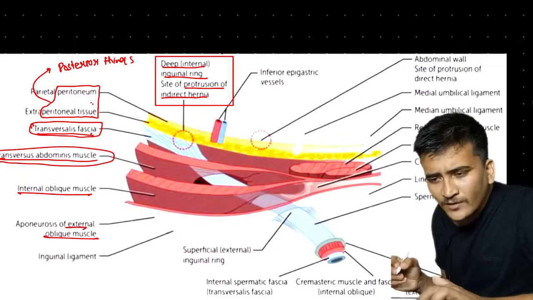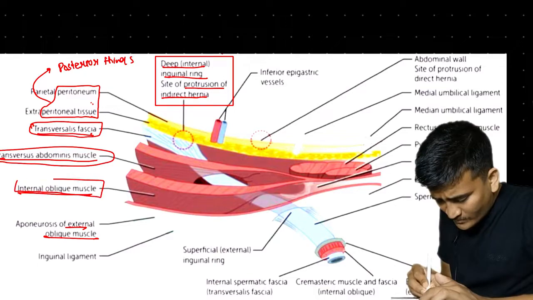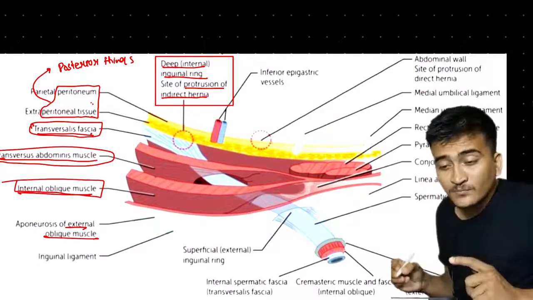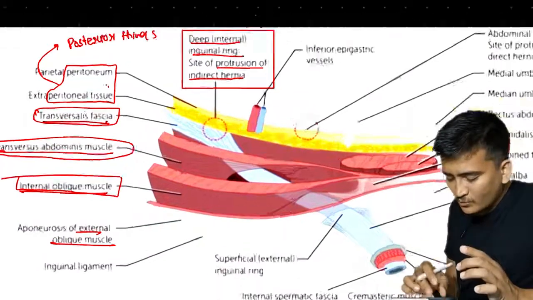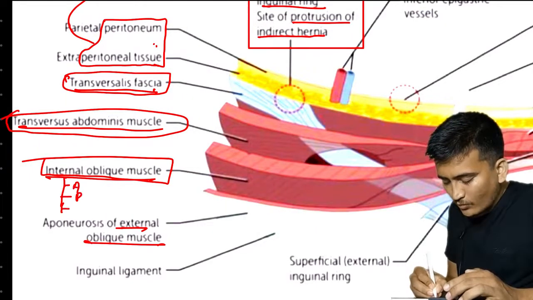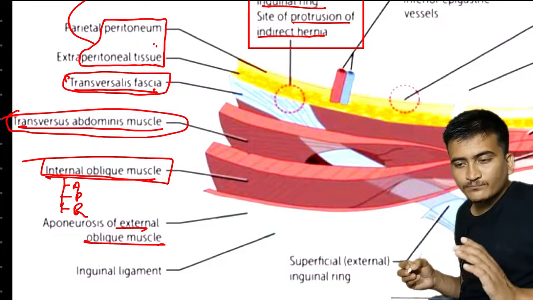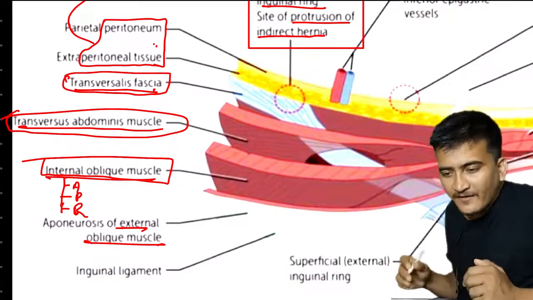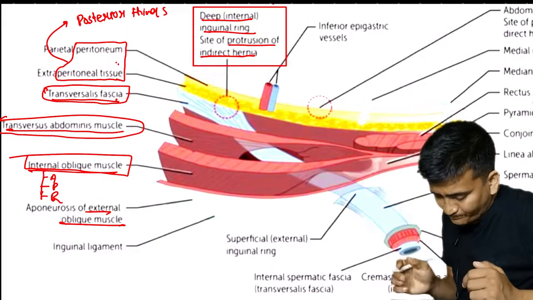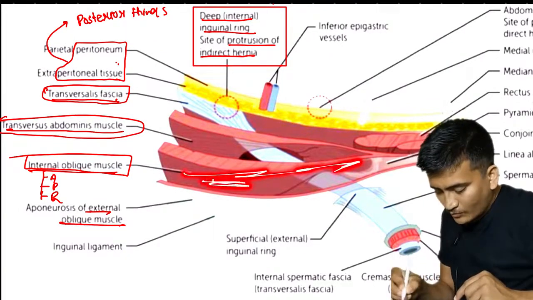Now moving forward, anterior to the transversus abdominis muscle, we have the internal oblique muscle. Now what was the internal oblique muscle doing? It was forming each and everything: the anterior wall, the posterior wall, and the roof too, right? Roof, anterior wall and posterior wall, it was forming everything, as you can see. This is our internal oblique muscle.